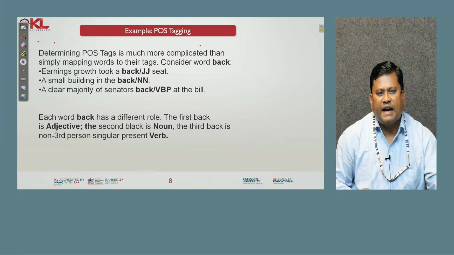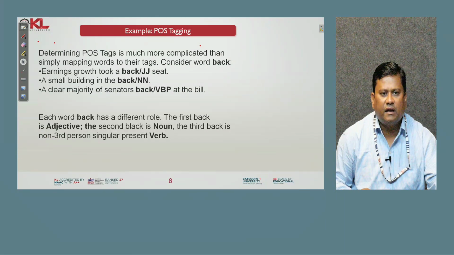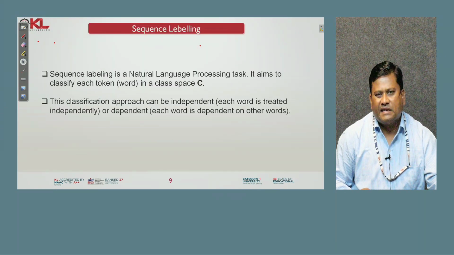Determining the POS tag is much more complicated than simply mapping words to their tags. Consider the word back. Earnings growth took a back seat: here back is JJ. A small building in the back: here back is a noun. A clear majority of senators back the bill: here back is a verb, VBP. So each occurrence of back has a different role. The first back is an adjective, the second is a noun, and the third is a third person singular present verb, that is VBP.